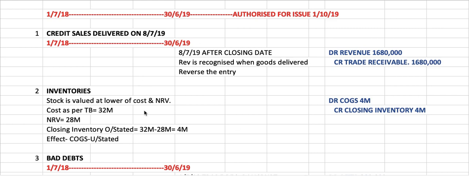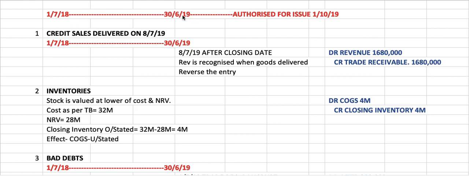First thing is you identify when is the year end of the financial year, which is Gold Berhad. You can find it in the first paragraph of the question. Gold Berhad manufactures and sells machinery. The financial year end of Gold ends on 30th June each year. The directors authorized the financial statements for issue on 1st October, and provided below is the trial balance as at 30th June 19. So when the TB is for the year ended 30th June 19, it means that the opening date for the current year is 1st July 18.